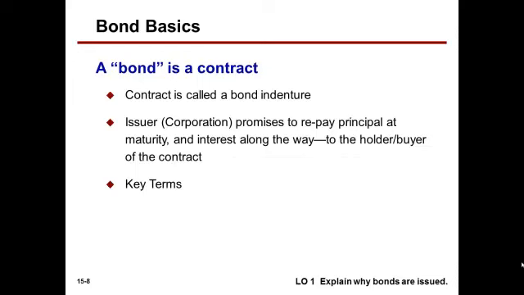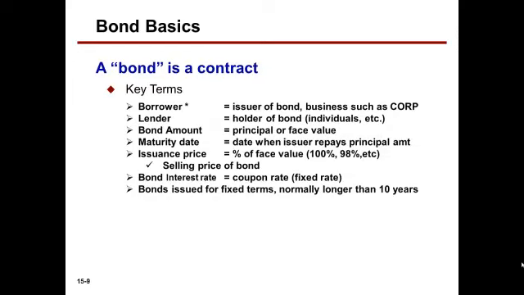Let's look at some key terms in a bond contract. The borrower, the issuer of the bond, a business such as a corporation, will primarily be concerned about accounting from a borrower's perspective in this chapter. A lender, the holder of the bond, individuals such as you and I, people who loan money to a corporation. A bond amount, the principal or face value of the bond. This is stated on the bond itself, such as a $1,000 value. Maturity date, the date at which the issuer, that is the borrower, repays the principal amount or face amount of the bond.